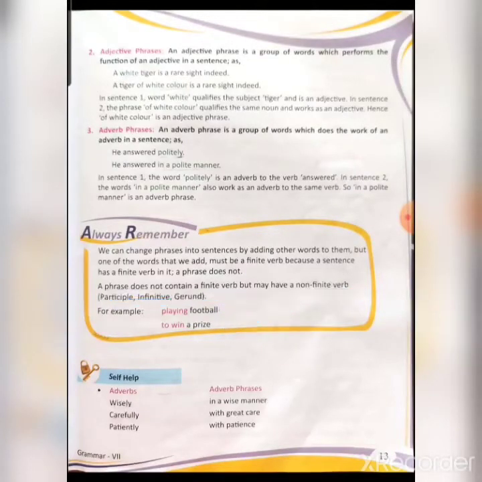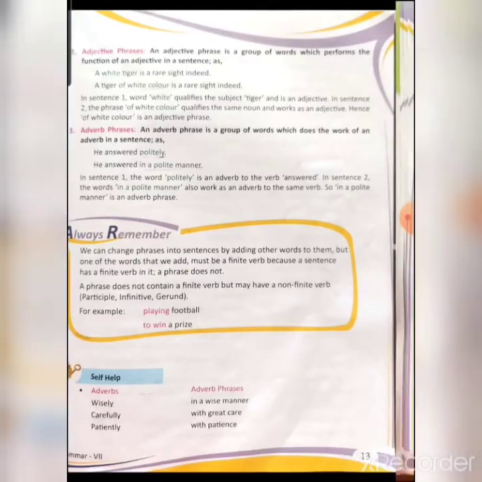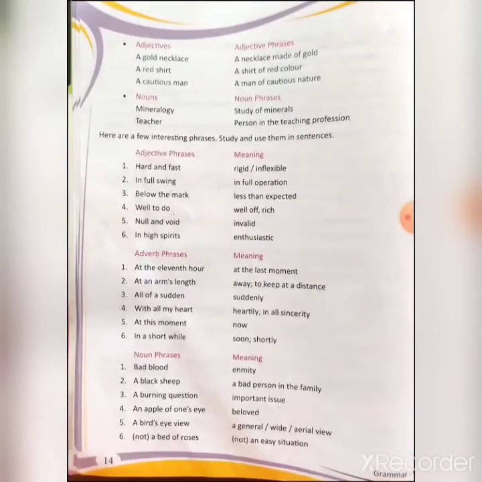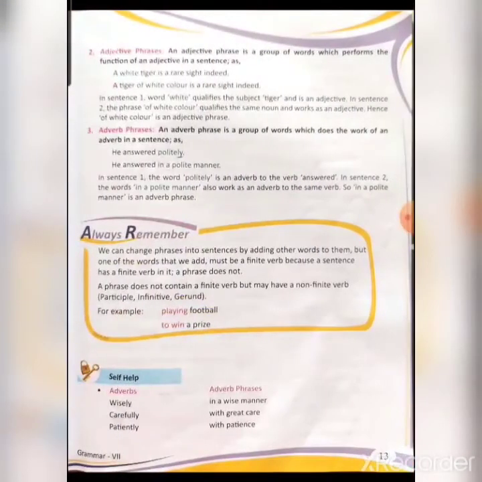Now certain self-help is given. Self-help means that they have given us certain adverbs and how they are converted into adverb phrases. They have given us certain adjectives and the phrases. Then they have given us certain nouns and certain phrases of that noun. Clear? Now let us read them one by one.